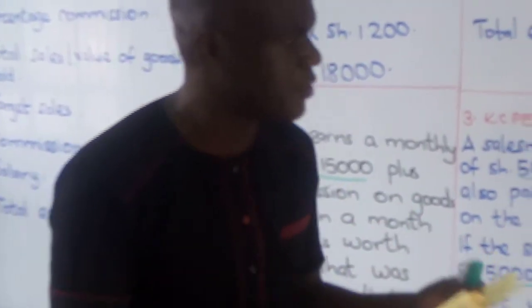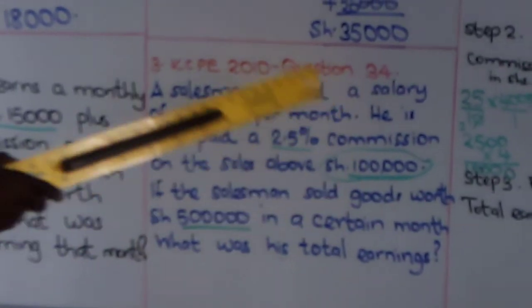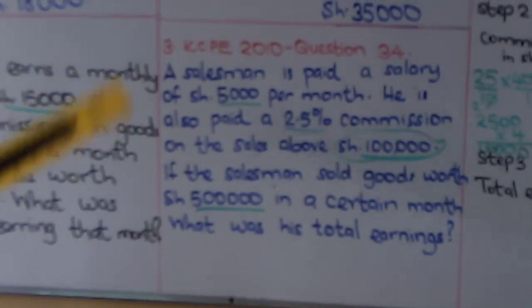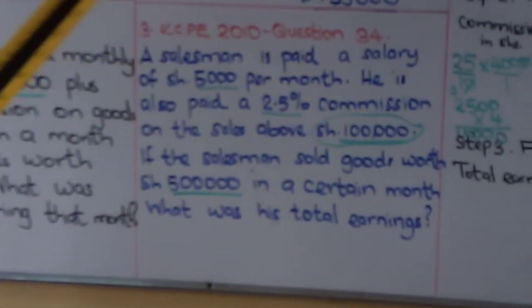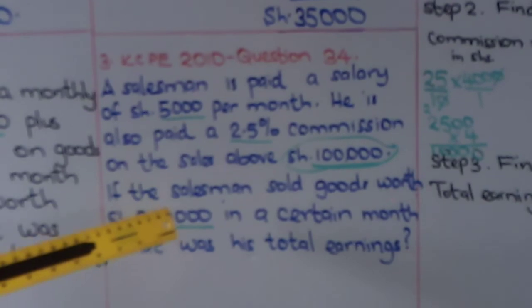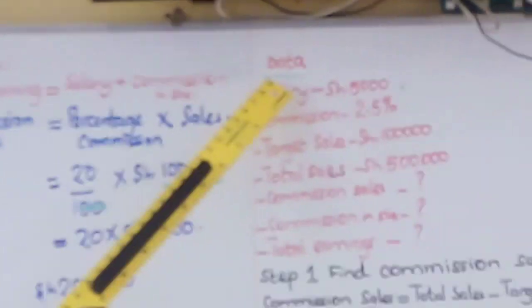I hope you understood. Allow me to go through the main points of this question. Remember, it's a word number problem that has a lot of information. And so for us to understand it mathematically, we must break it down. And how do we break it down? By collecting information or data from it.